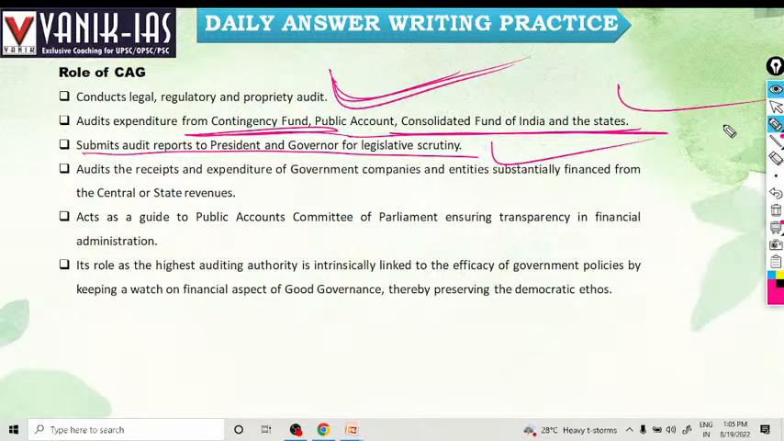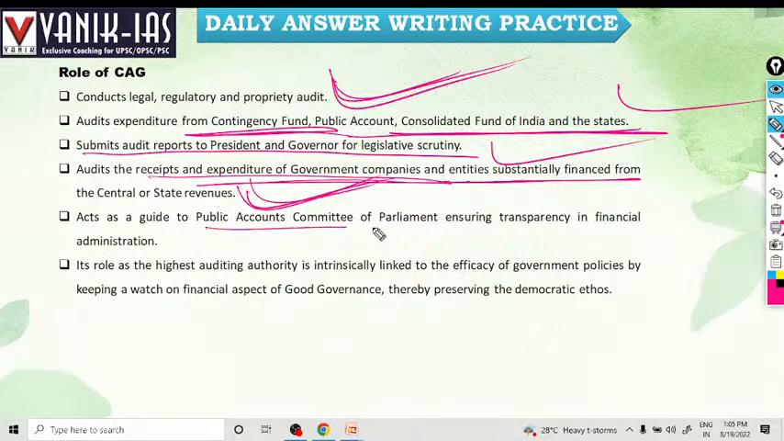Audits receipts and expenditure of government companies and entities substantially financed from central government and state revenues. The expenditure of government companies, right? If they are financed from state revenue, they are also audited. Audit also occurs for those entities.